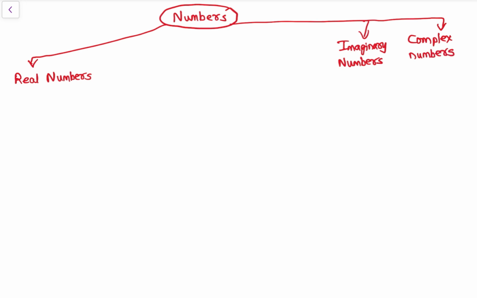So these are the numbers, and these we don't deal with in the CSAT paper. So we'll be studying about real numbers.